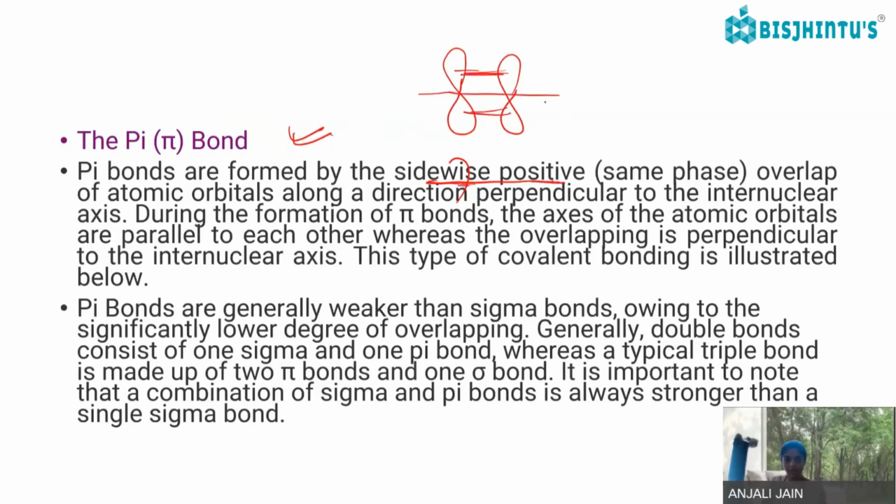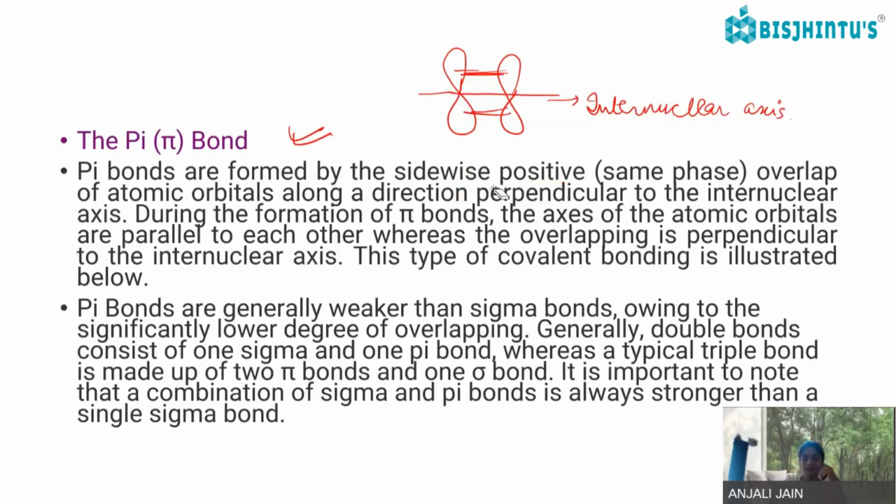This type of covalent bond is illustrated below.